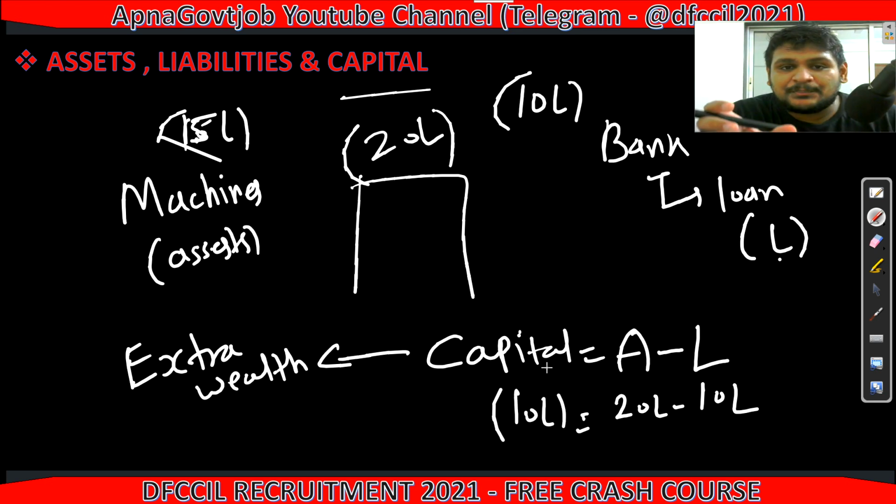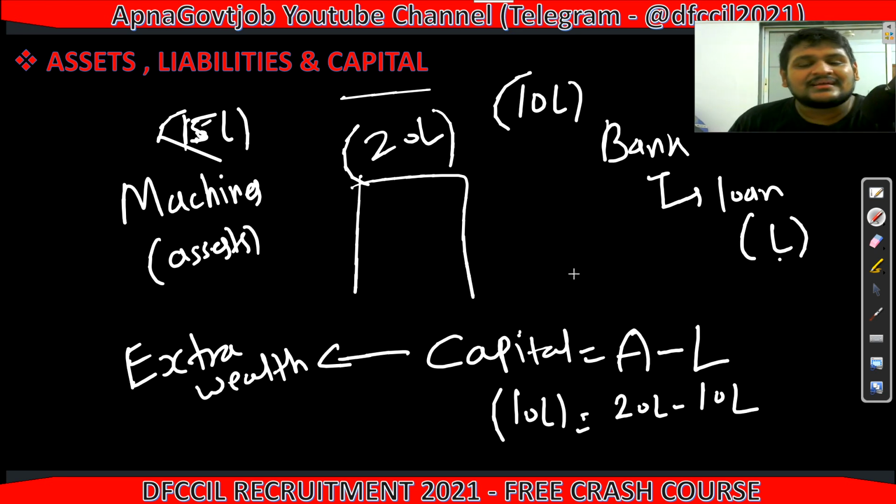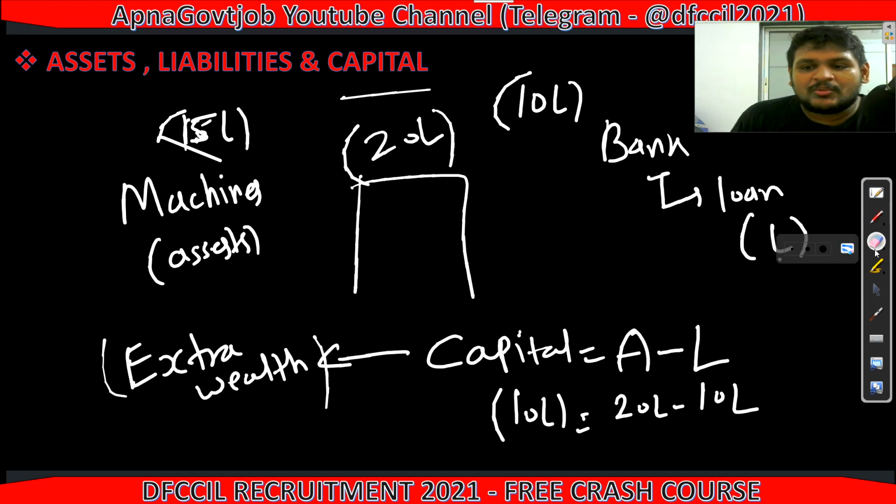With this example only you will write capital. Extra wealth, an example of this perfectly. No need to remember anything, you can conceptually remember this. Extra wealth is the perfect word for this. So this is my capital. So this is all about your asset, liability, capital. I hope all three are now clear to you.